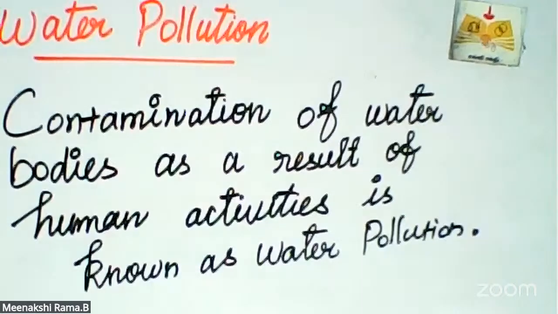The materials we release into water bodies are chemicals, sewage waste, different kinds of fertilizers, and pesticides. They produce physical, chemical, and biological changes in the quality of water. When the water is contaminated, it automatically changes in its physical, chemical, and biological parts.